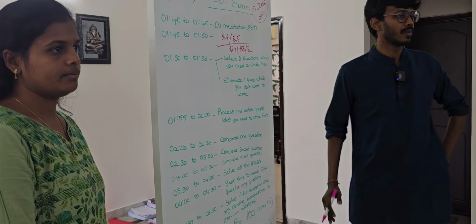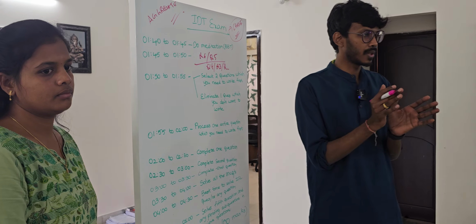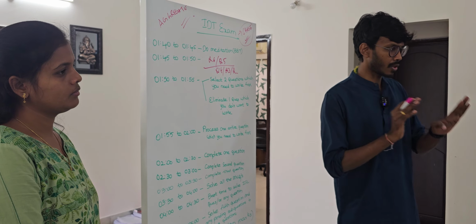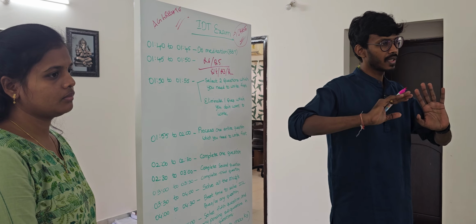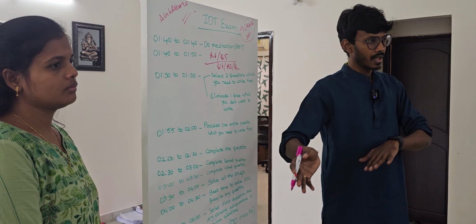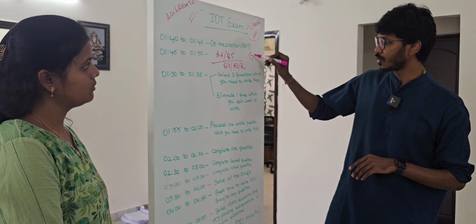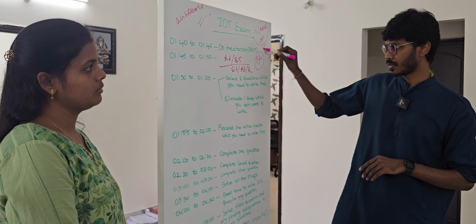Today's exam is a bit different from the rest of the papers. Until now, we have adopted a very safe strategy where you have to cross 40 for sure, and we are looking at the aggregate at a later point of time. Now there are two cases: those writing both groups and those writing only group 2.